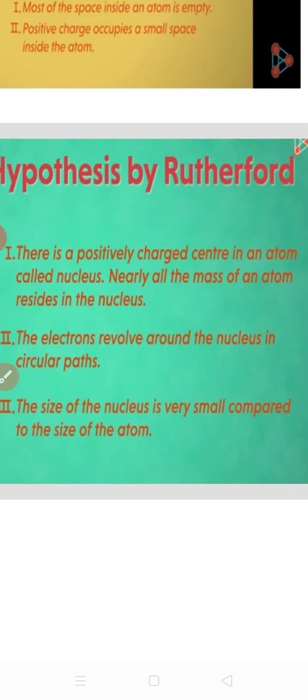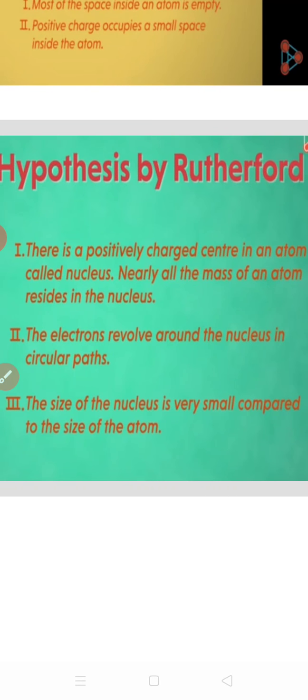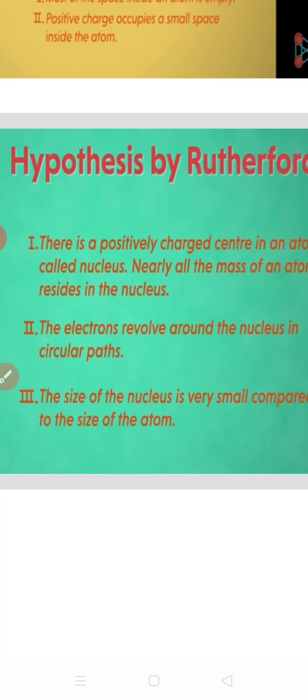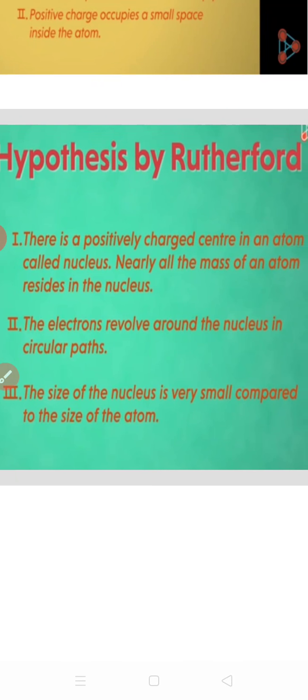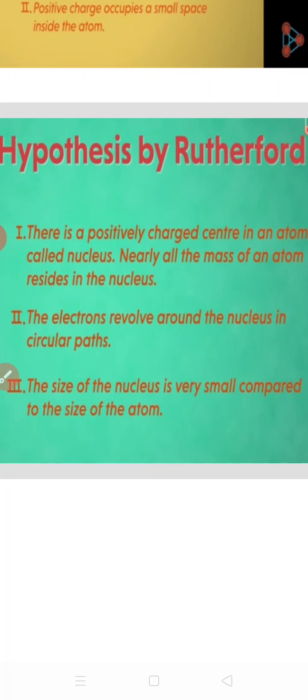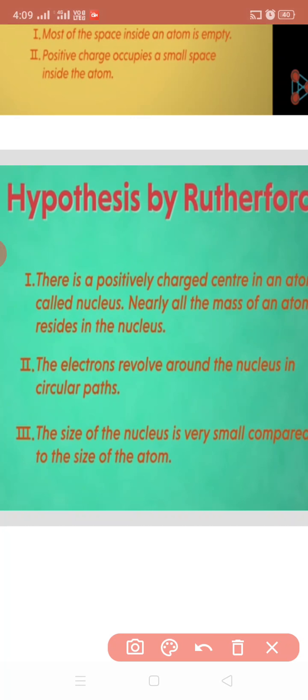The electrons, which are negatively charged, revolve around the nucleus in circular paths, and by hitting these electrons and negative charge, the alpha particles were radiated. The third point of the hypothesis by Rutherford is that the size of the nucleus is very small compared to the size of the atom. That's all about the Rutherford experiment.